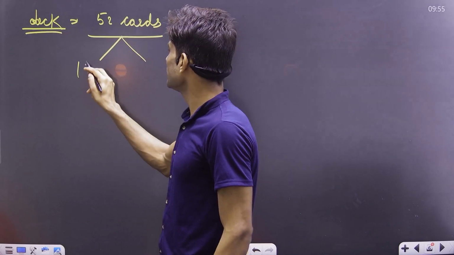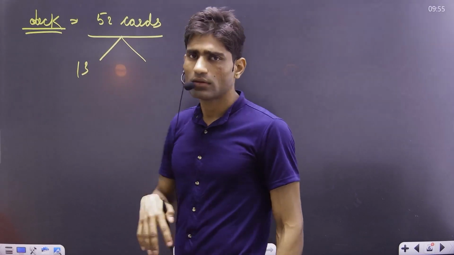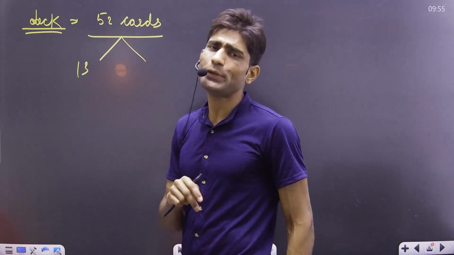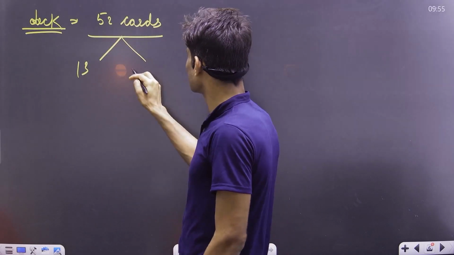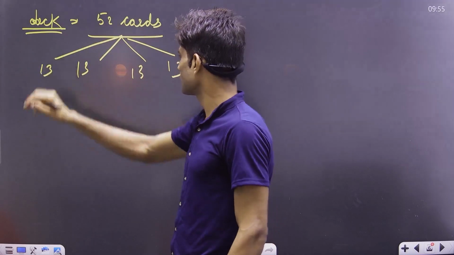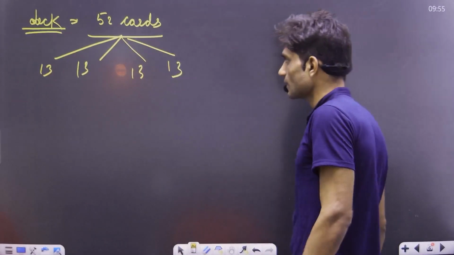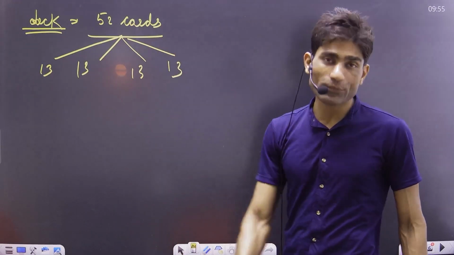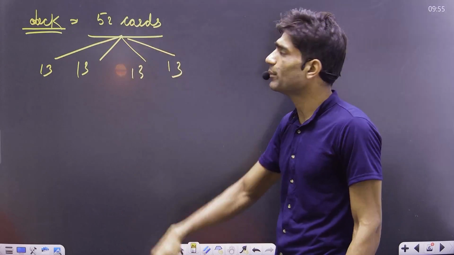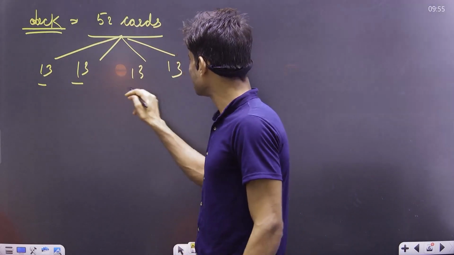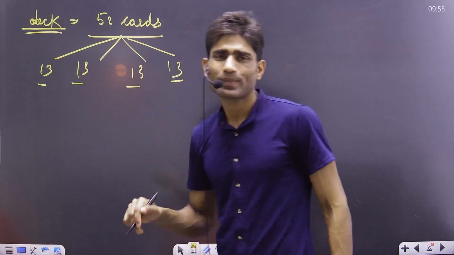13 fours are 52. We have a total of 52 cards, and all are divided into four sets of 13.